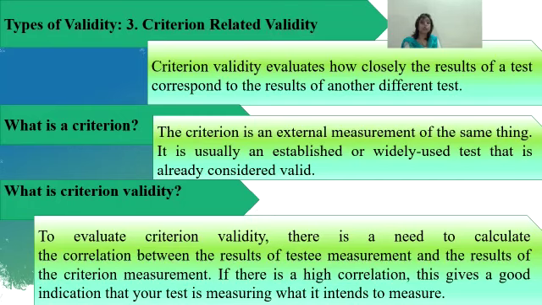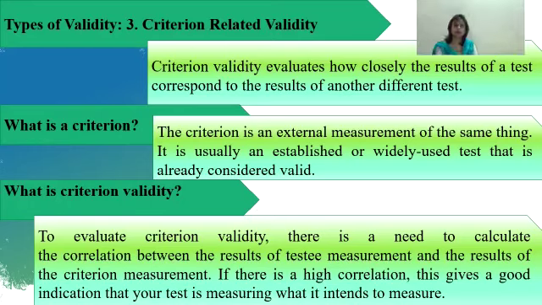So, to evaluate criterion validity, there is a need to calculate the correlation between the results of the test measurement and the results of the criterion measurement. If there is a high correlation, this gives a good indication that your test is measuring what it intends to measure. For example, a teacher creates a new test to measure applicants' Hindi writing ability.